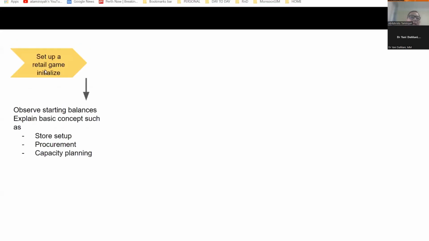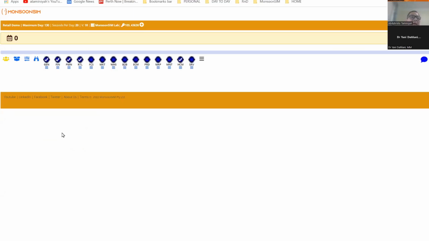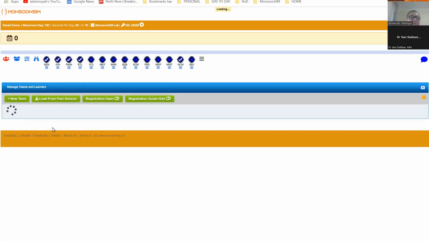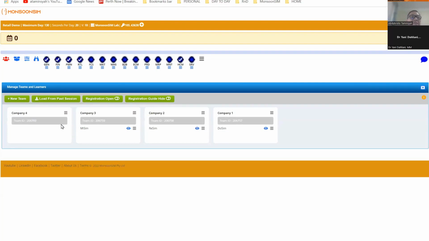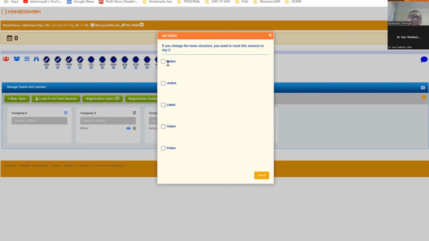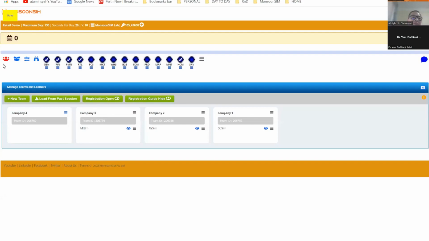So here we go. I have set up my game, and I have prepared all the virtual learners for me to do some simulation. Okay, so these are some learners. I'm going to put in a robot here. So just to share with you, in MonsoonSIM, we have a few robots that you can put in. Now the robot is going to be competing with the human. So the robot is here. And this robot will be competing with the 3 humans here. These are virtual learners, and this is the robot learner with a bot at the back. Okay, going back to this one.